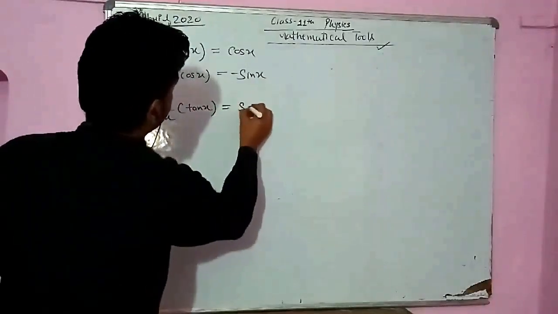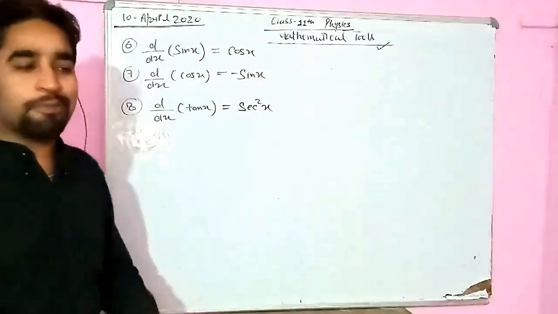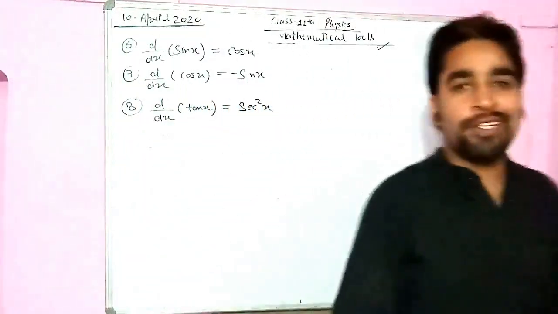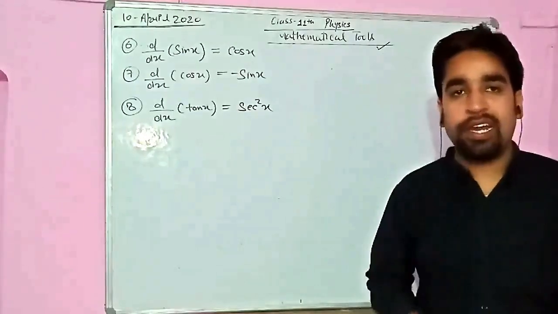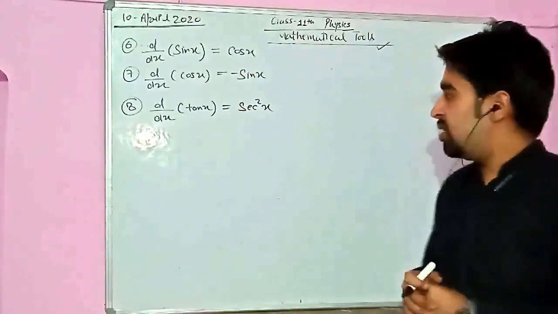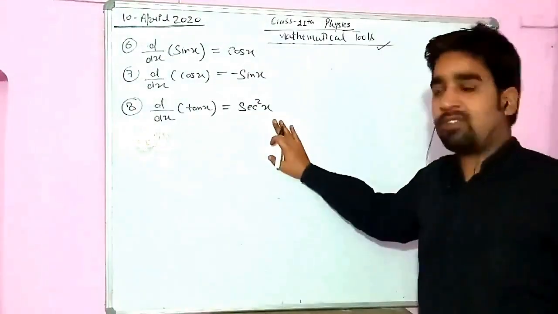So the value of this is sec square x. Might be you are thinking, sir, we have to just learn everything, we don't have to solve any derivation or any of the identities we are learning, and can't we solve this? So I am going to prove this, that d upon dx tan x is sec square x.